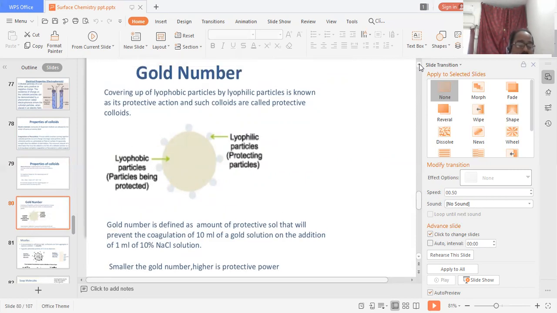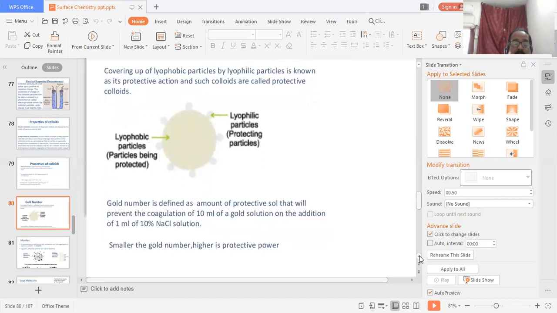Next thing, gold number. Covering up the lyophobic particles by lyophilic particles is known as protective action, and such colloids are called protective colloids. So just see here, these are the lyophobic particles, meaning particles being protected, and these are the lyophilic particles, meaning protecting particles.